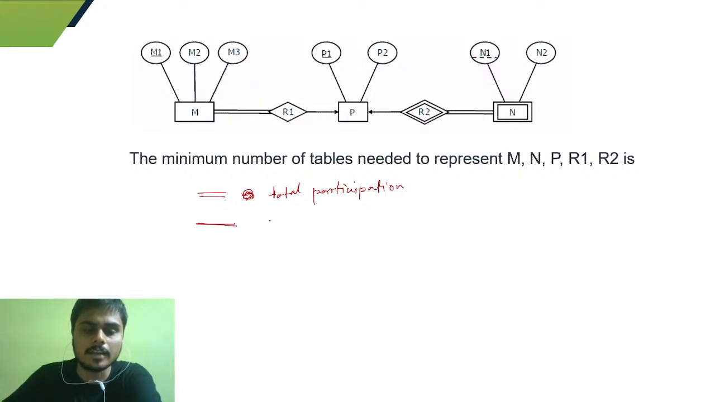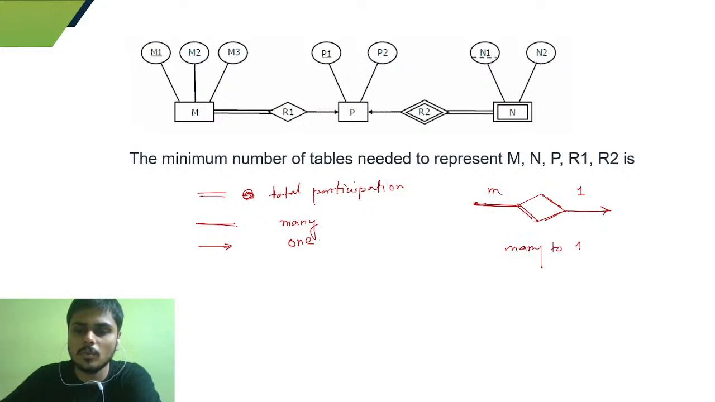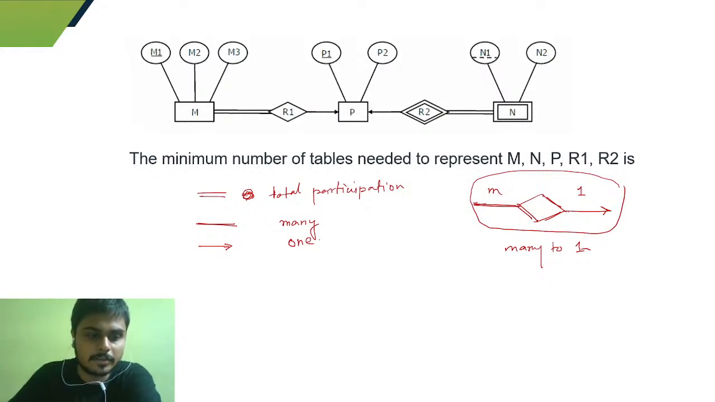If you have a single line, this single line means the cardinality is many. And if you have an arrow like this, the cardinality is 1. So if you have a relation where there is a straight line like this and an arrow like this, it is actually a many to one relation. While solving this kind of question, many people get confused, but I will tell you the trick to solve it. Let me write the trick for you here.